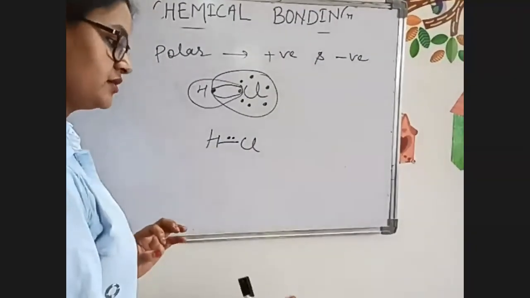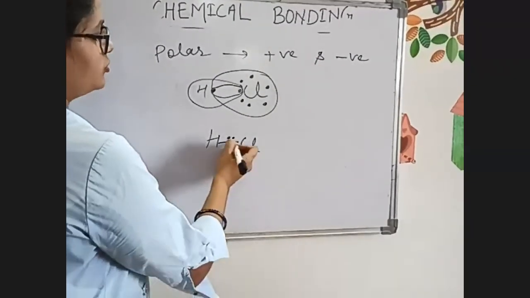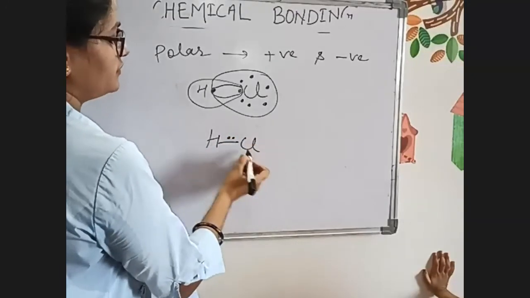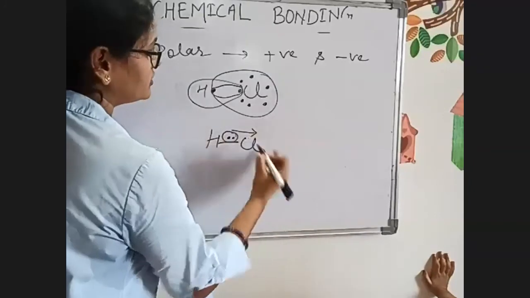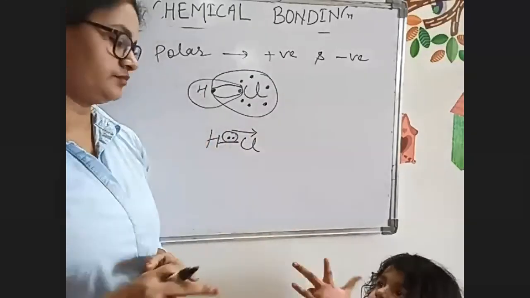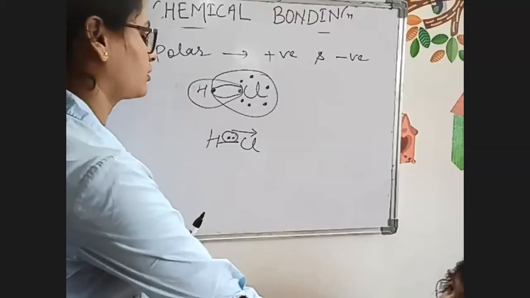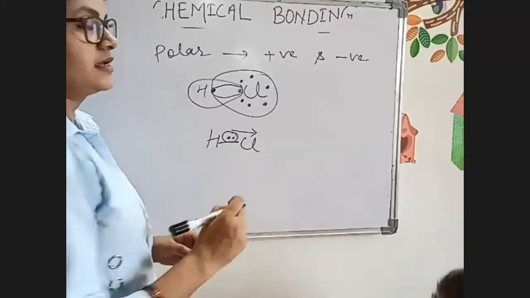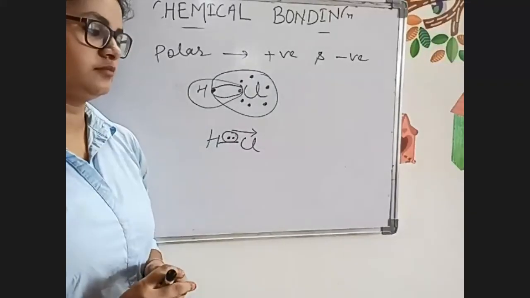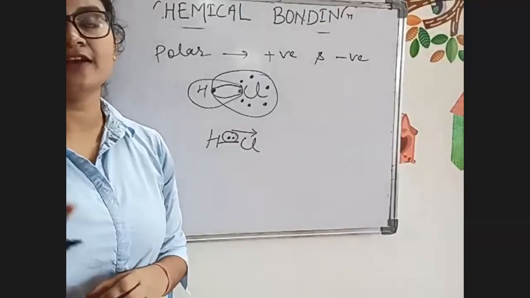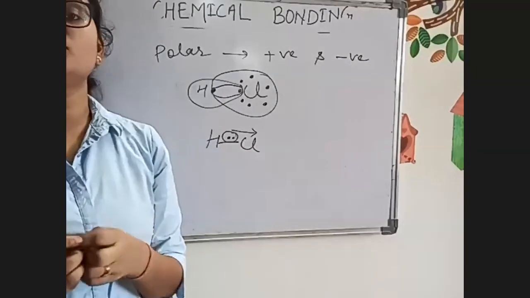Because of the high electronegativity, the shared pair of electrons will move towards chlorine.